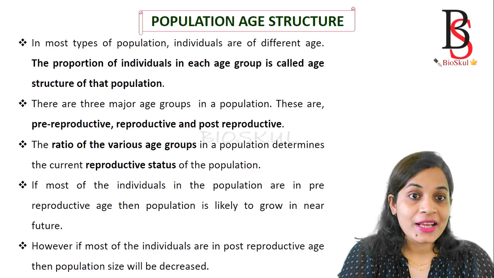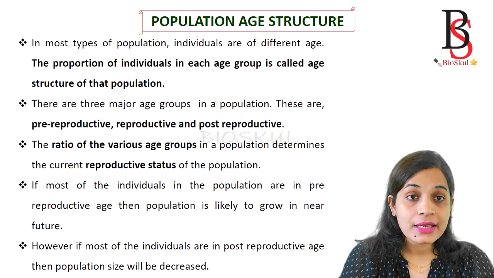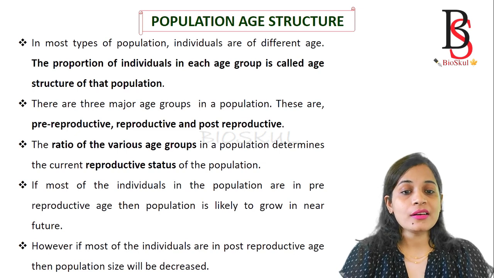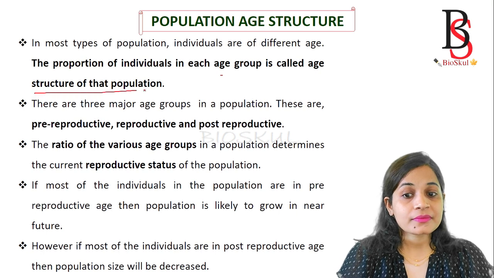What is population age structure? In most populations, you will find individuals of different age groups. The proportion of individuals in each age group in a population is called the age structure of that population.